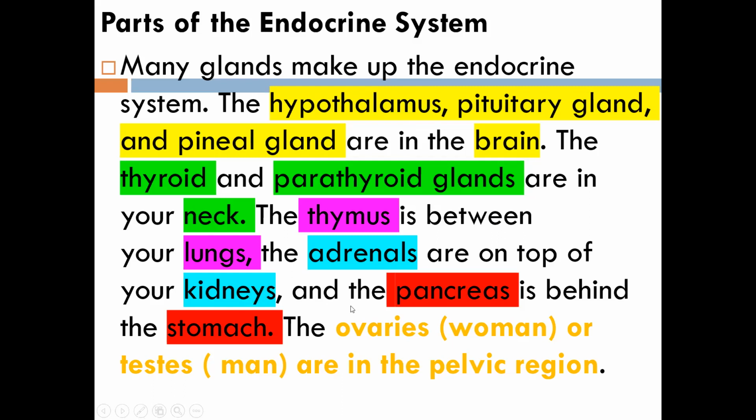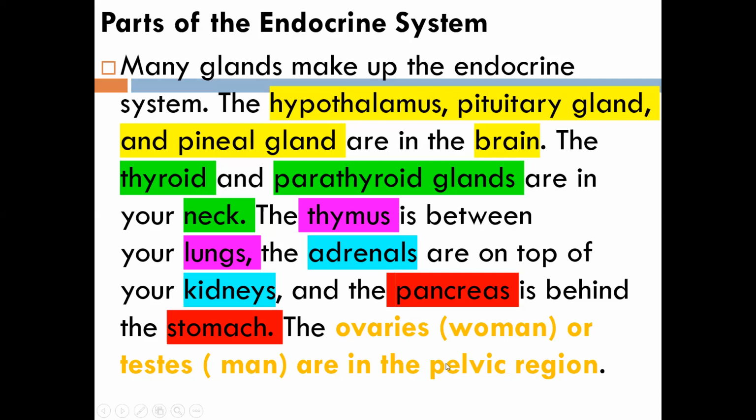And the pancreas is behind the stomach. And then ये जो pancreas है ना, pancreas is also another gland which is present behind our stomach. And then there is also another gland, that is the ovaries. So in women we find it as ovaries, and in men we find it as testes. Okay, so that is the difference. And these ovaries which we find in women, and these testes which we find in men, are present in the pelvic region.